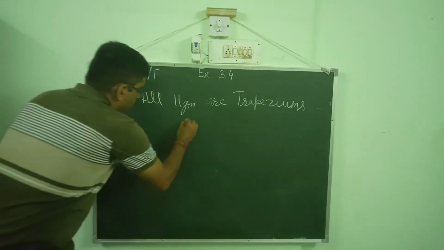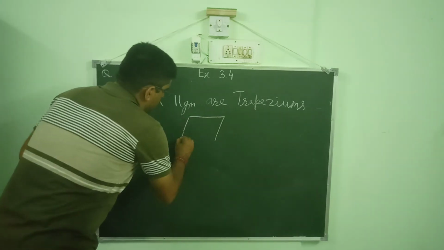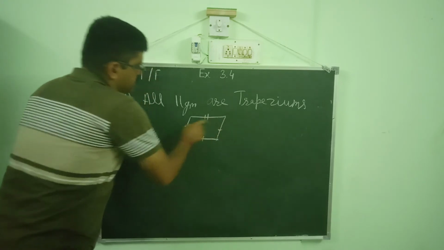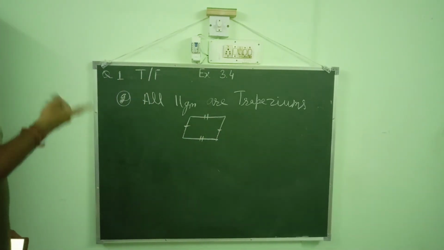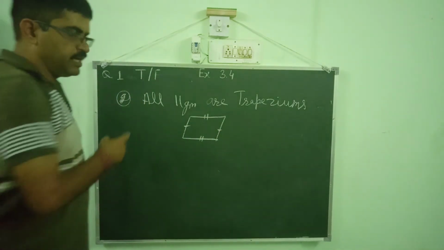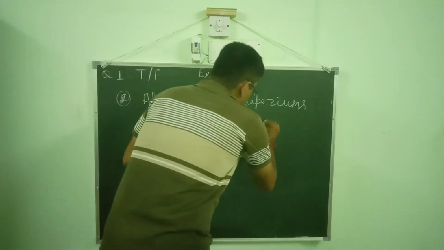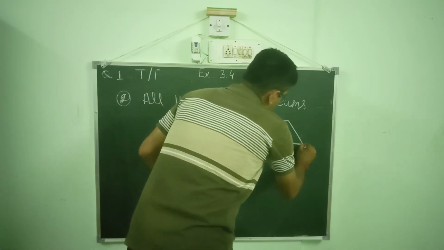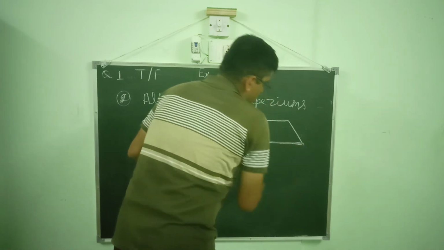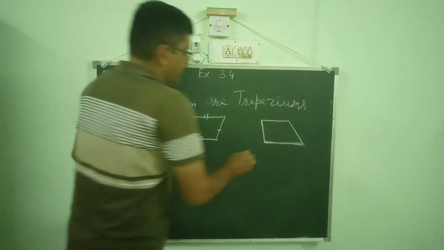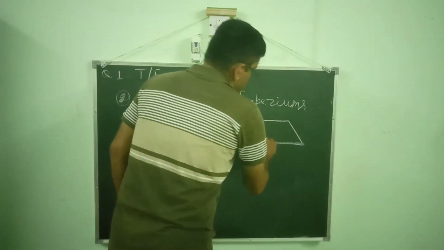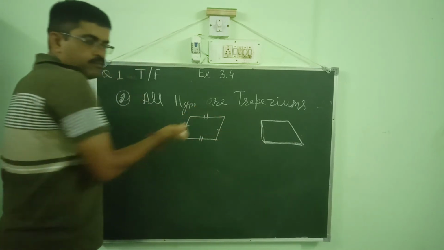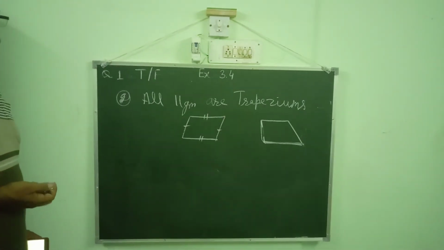If we look at a parallelogram, we know that both pairs of opposite sides are equal in a parallelogram, but in a trapezium there is a property that at least one pair of sides is parallel, and a parallelogram has both pairs parallel to each other.